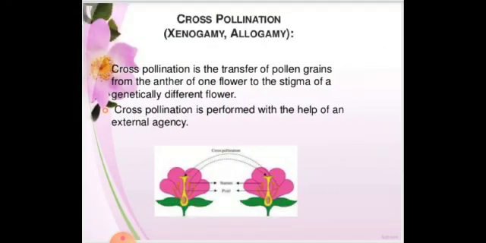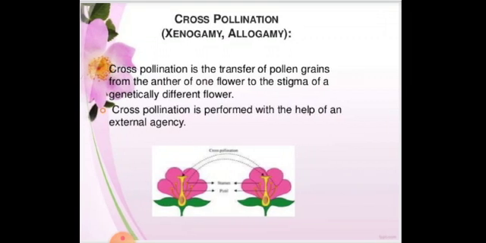Next is cross-pollination. We can also call it xenogamy and allogamy. Cross-pollination is the transfer of pollen grains from the anther of one flower to the stigma of a genetically different flower. We can find a difference here: genetically different. In geitonogamy we find the same plant, but here you can see a genetically different flower, a different variety.